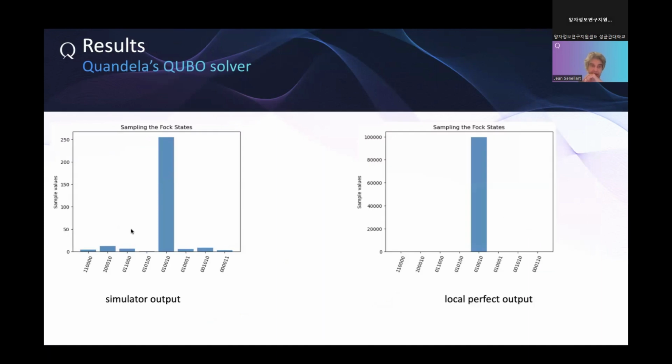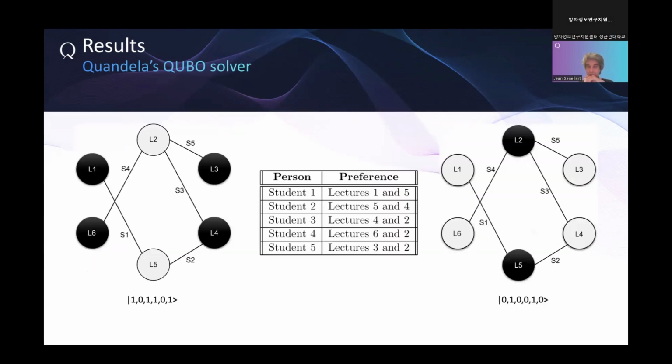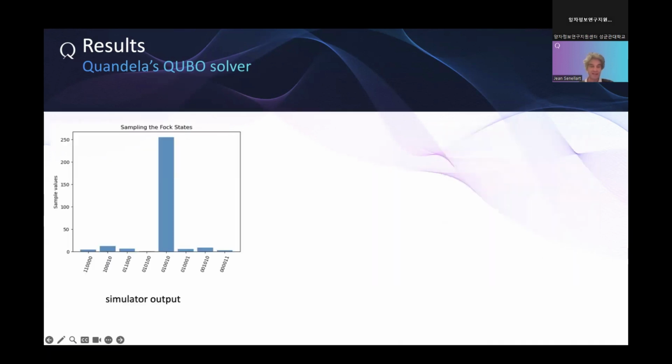And what I expect when I will be running my circuit, when I'm doing, let's say, 1000 samples, is that I will have most of my distribution on one single output. And this directly reads as my solution. So 0, 1, 0, 0, and 0 will be the coloring 0, 0, 1, 0, 0, 1, 0. If you look at the coloring of your graph, it is exactly what you can read here. So you have your solution here.